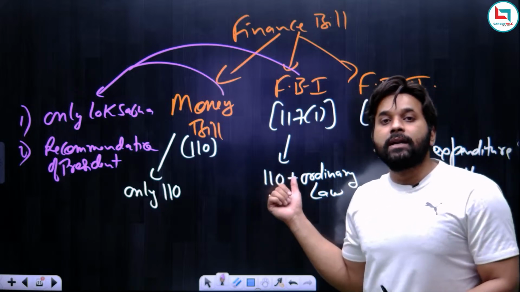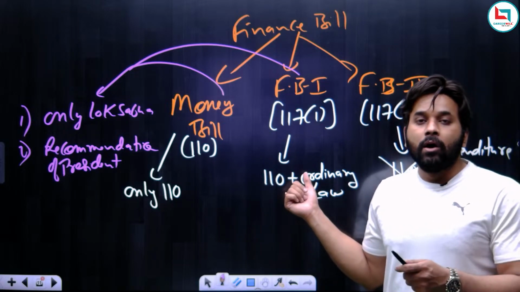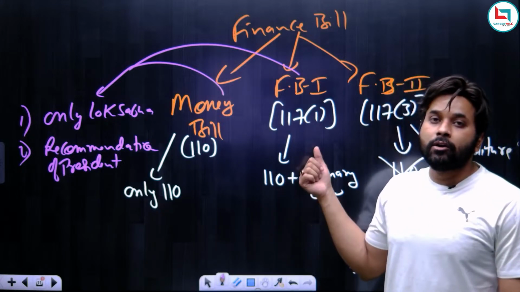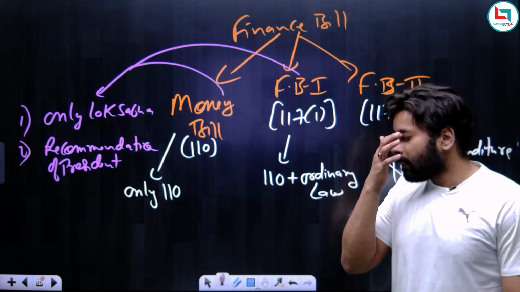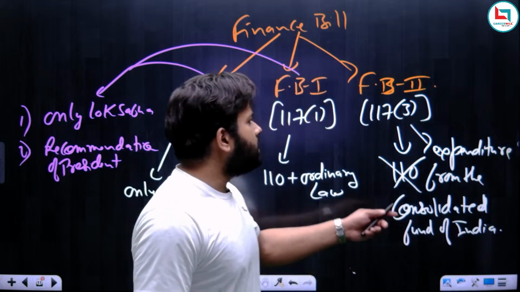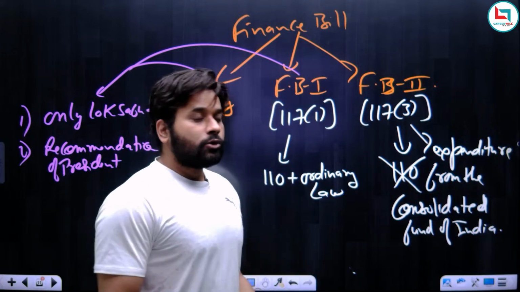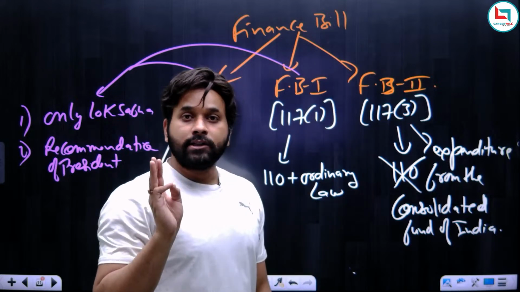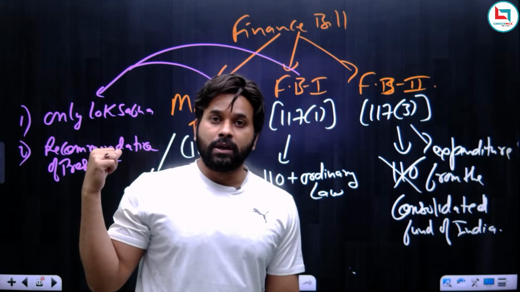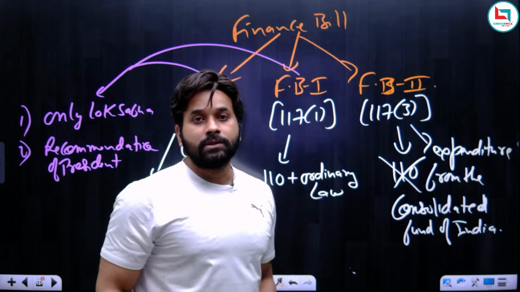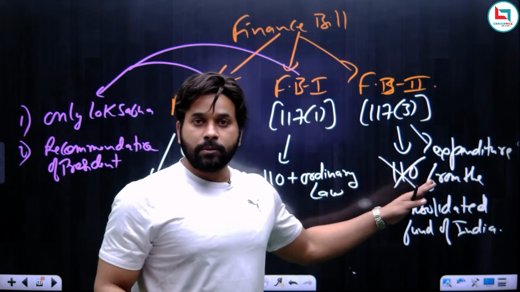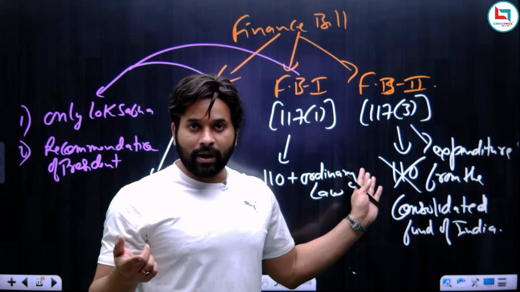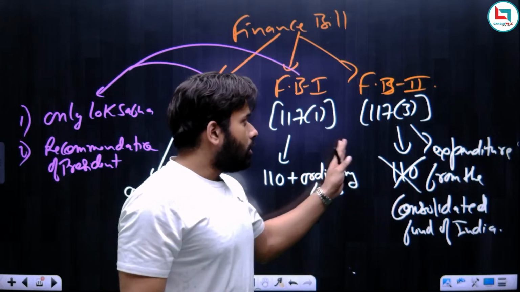It means the president can either reject or amend, or he can return the bill. And the same is the case with the financial bill category 2. So on financial bill category 1 and on financial bill category 2, joint sitting is possible. See, joint sitting is not possible on a money bill, but it is possible on these two bills. So the president can exercise all the options and all the veto powers which are available to him on these bills.